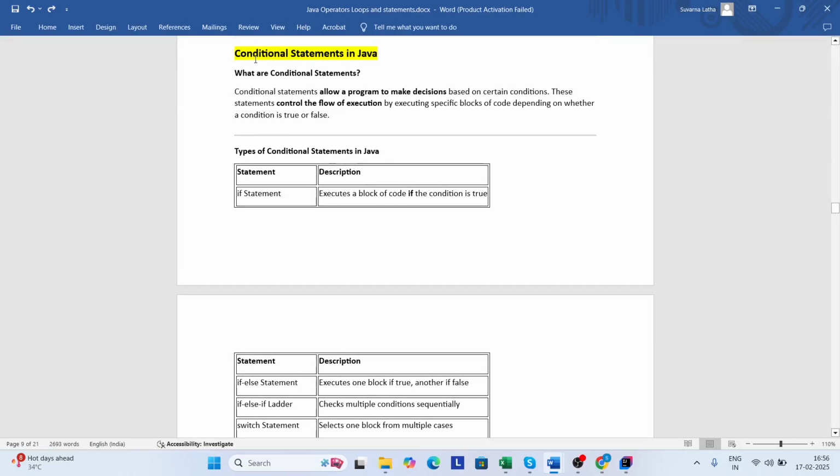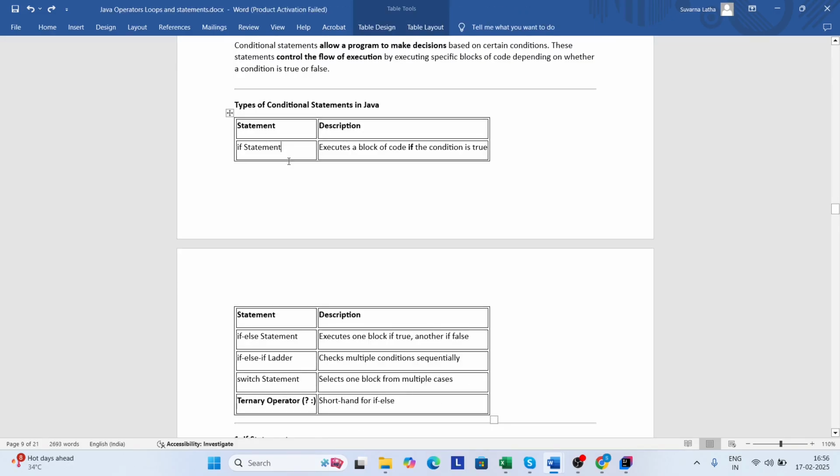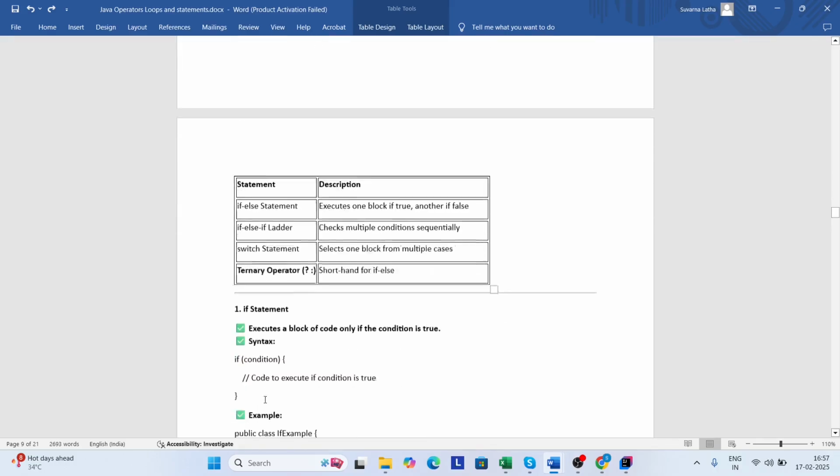Now we will discuss conditional statements in Java. Conditional statements allow a program to make decisions based on certain conditions. These statements control the flow of execution by executing specific blocks of code depending on whether a condition is true or false. Types of conditional statements in Java: if statement, if else if, switch, ternary operator.